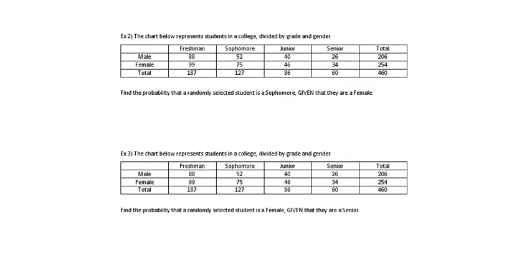All right, the chart below represents students in college divided by grade. Find the probability that a student is a sophomore given that they are female. So, the key word is given that they are female. So what I'd like to do is find the female row and circle the entire row that is female. Like this. Okay. Now, anything that I did not circle, I want to cross it off. I don't want to be tempted to even use it.